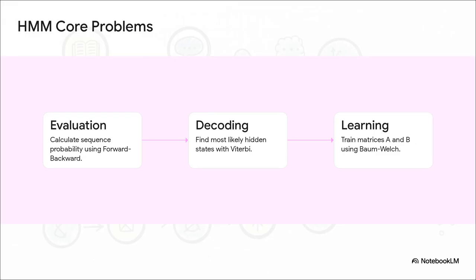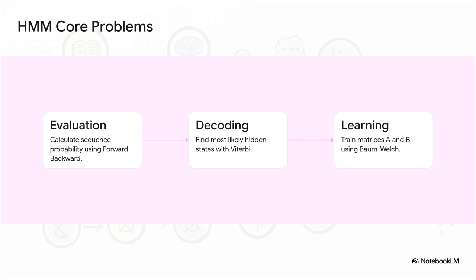And this brilliantly illustrates how the theoretical architecture is actually applied to solve real-world problems. HMMs generally tackle 3 core tasks. First is evaluation, where we use the forward-backward algorithm. Think of this as zooming out and calculating the overall probability that this exact sequence of words would ever happen. Second is decoding. This one's absolutely vital. We use the Viterbi algorithm here. Imagine Viterbi as a detective working backward from the evidence to find the most logical sequence of hidden tags for the words we're looking at.